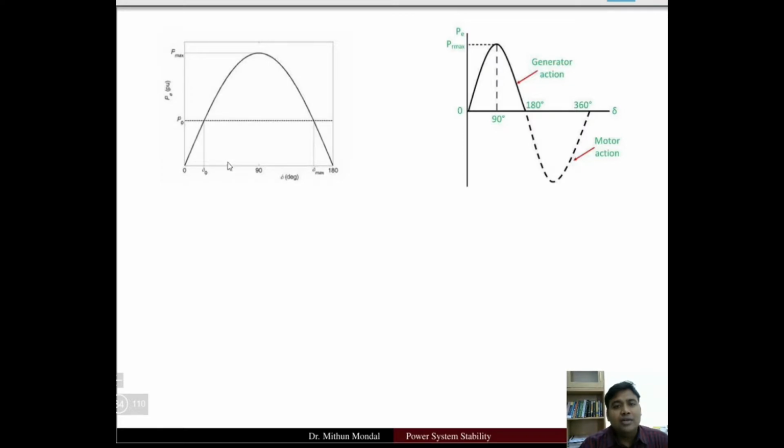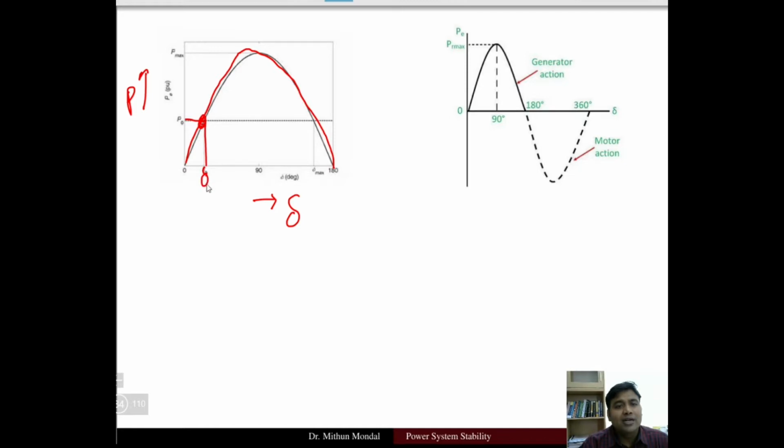Now if we draw that curve, on the x-axis we take the angle delta, and on the y-axis we take the power in the per unit system, and we get the curve like this. So this is the curve for the power angle relationship. Now for a definite amount of power, P naught, there are two values of delta, one is delta naught and another is delta maximum.